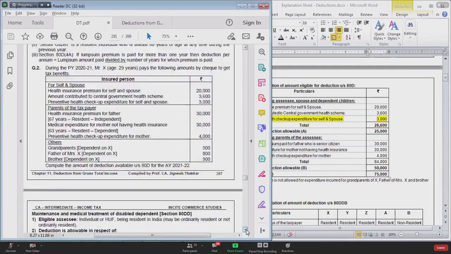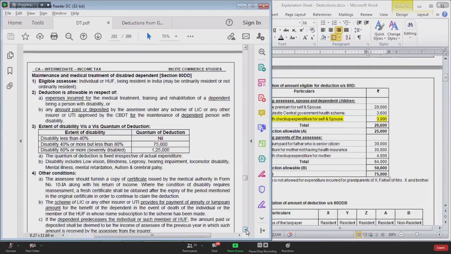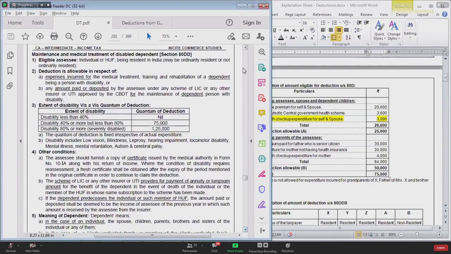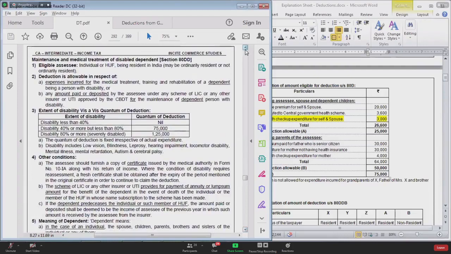So question number 2 is also over. Now we move on to section 80DD. Along with section 80DD, I will also discuss section 80U.